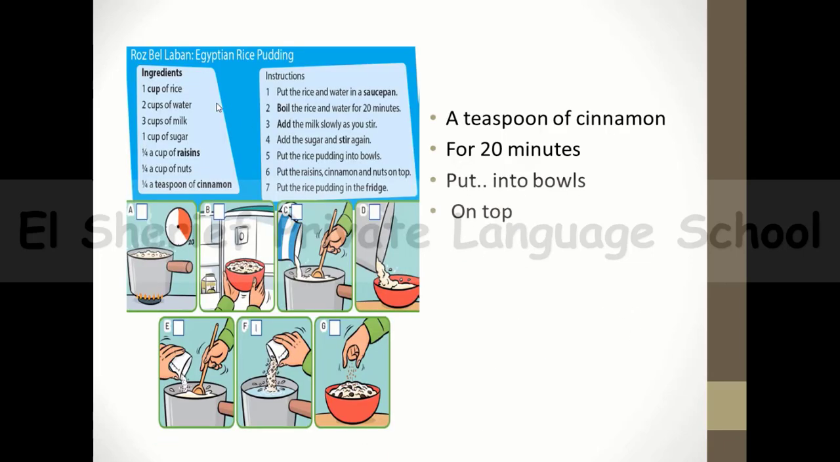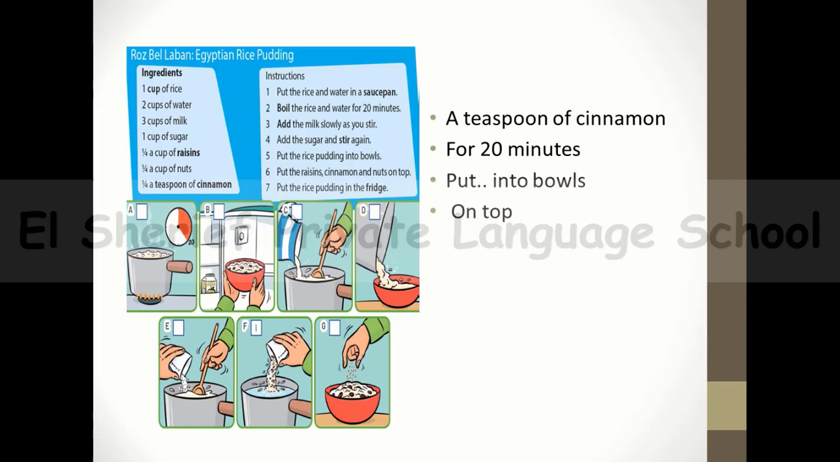Let's read this text together. This text is a recipe for making rose belaban. It's an Egyptian famous recipe. So we call it rose belaban in Egypt, and it's Egyptian rice pudding. Pudding, guys, it's something sweet like a dessert we eat after meals.